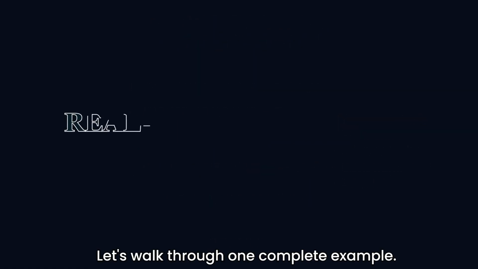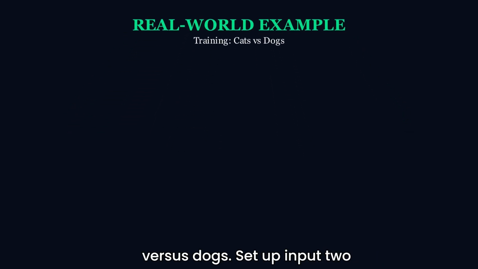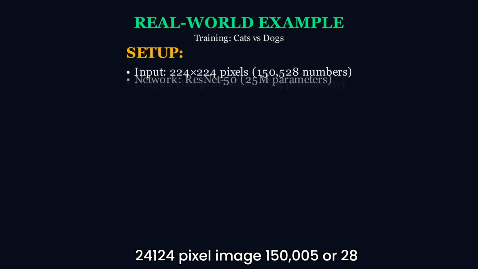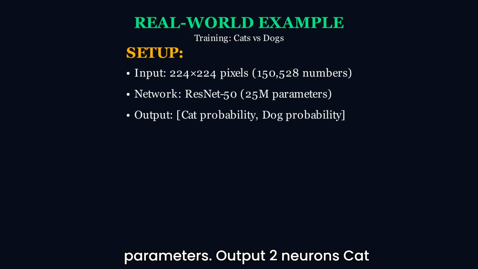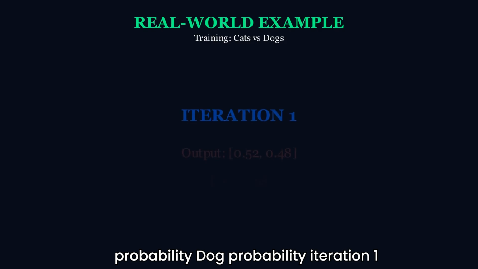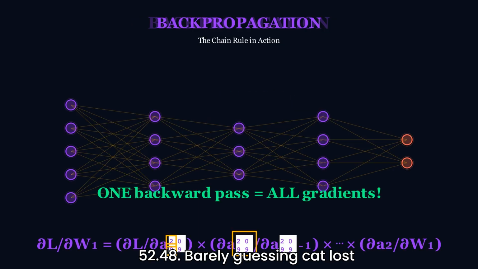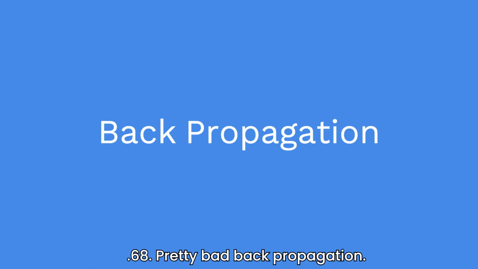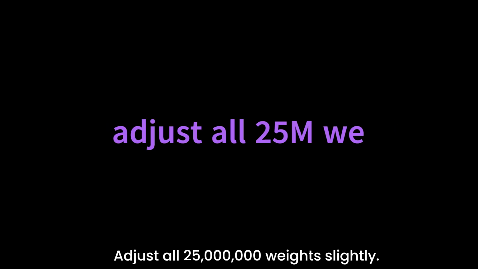Let's walk through one complete example. Training a network to recognize cats versus dogs. Setup. Input. 224 by 224 pixel image, 150,528 numbers. Network. ResNet-50 with 25 million parameters. Output. 2 neurons, cat probability, dog probability. Iteration 1. Show the network a cat image. Forward pass, network outputs 0.52, 0.48, barely guessing cat, loss 0.68, pretty bad. Backpropagation. Calculate 25 million gradients. Update. Adjust all 25 million weights slightly.